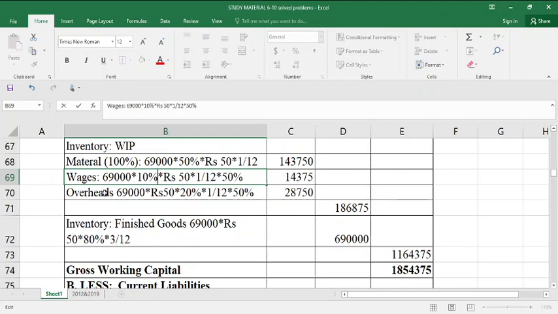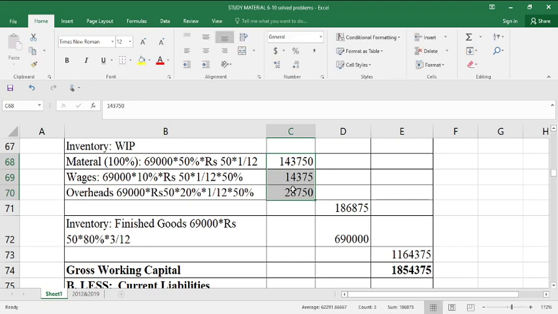Then overheads, 69,000 units of production into 20% of the selling price. Overheads is nothing but 20% of the selling price. It is given at the end of the problem. Work in progress are in store for 1 month. It's 50% to be considered. So if you make the total of these 3, you will get work in progress only.